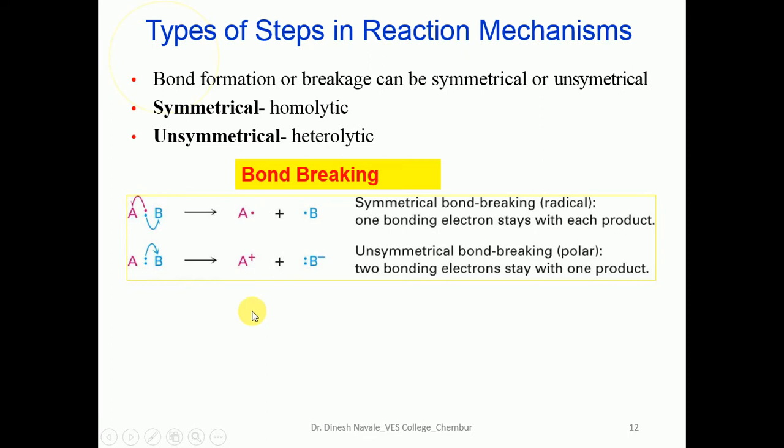But if it is carried out by unsymmetrical or heterolytic cleavage, both electrons can be taken by B, giving B minus, or both electrons can be taken by A, giving A minus. Accordingly the bond breaks. In such a case, with heterolytic cleavage, there is a formation of charge.